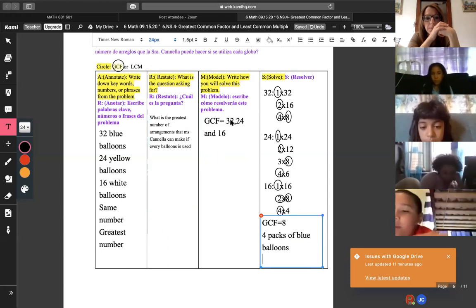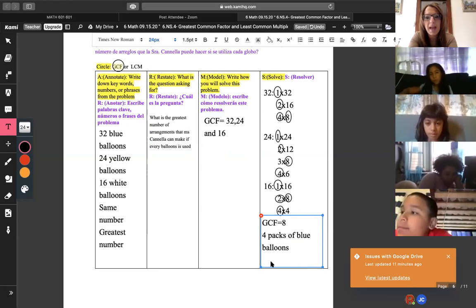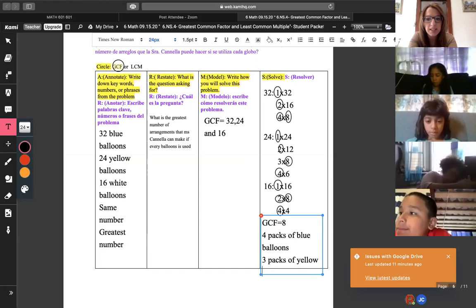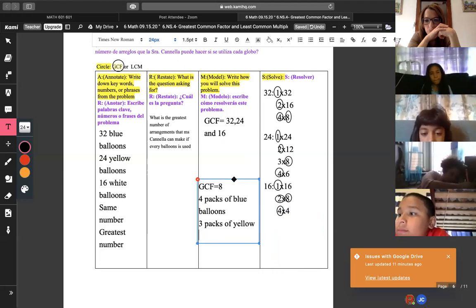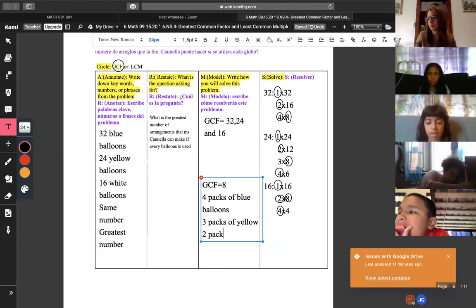There you go. So 3 packs of yellow. And now how many packs of white do we need? If we have 8, 8 times what gives me 16? We need 2 times 8. So 3 packs of yellow balloons and 2 packs of white balloons, right?